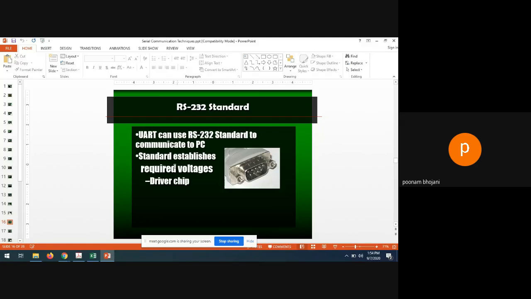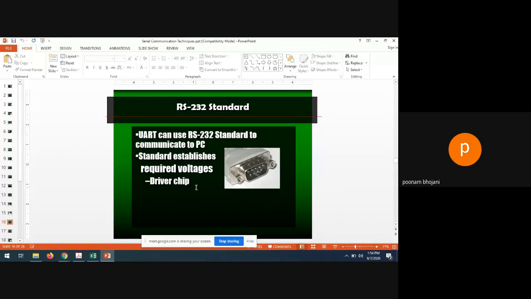The standard establishes required voltages, that is, the driver chip. Let me tell you here, it means whenever you are using this type of RS-232 connector, it works on different voltage levels, right?